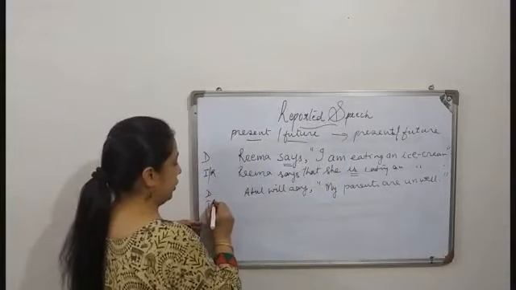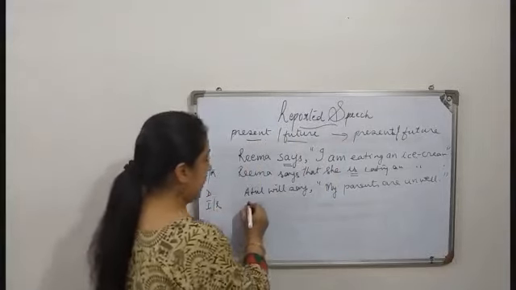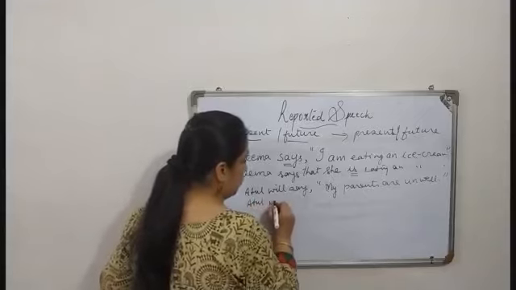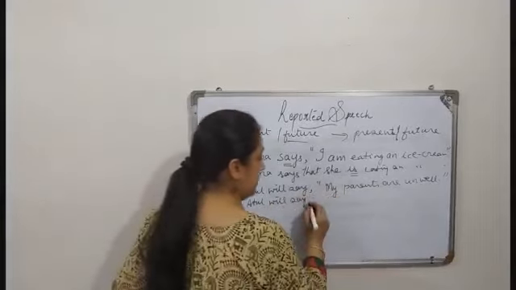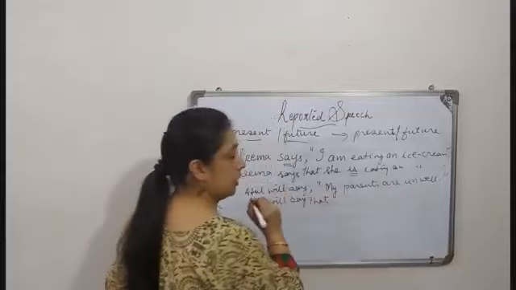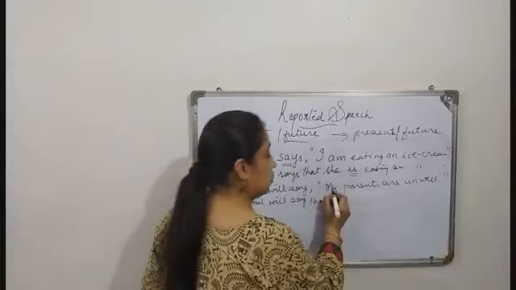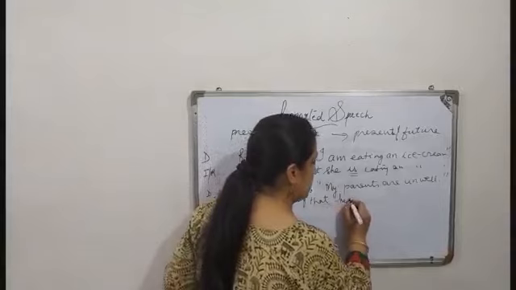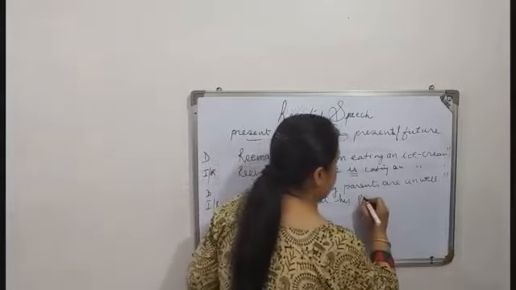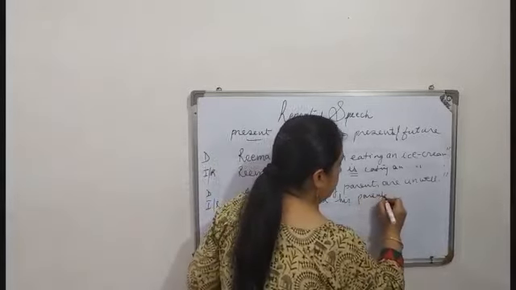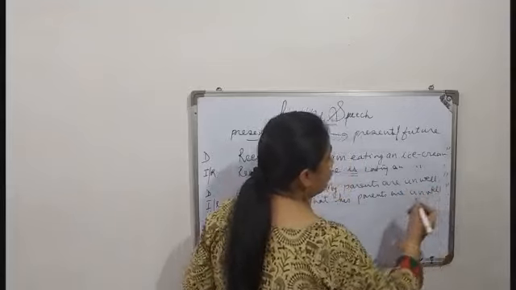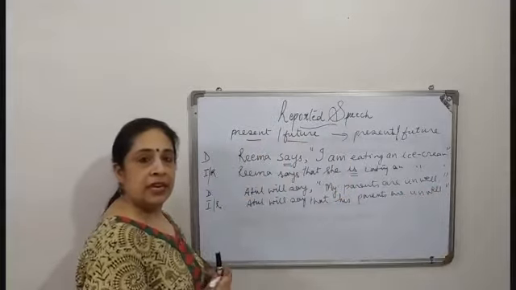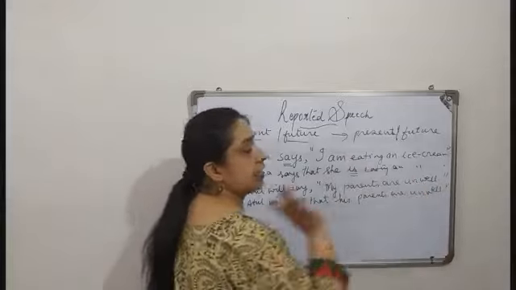When we change into indirect or reported speech, it becomes Atul will say, these two are replaced by that. Atul will say that. Atul is a boy, so my becomes his. His parents are unwell. This we will not change.